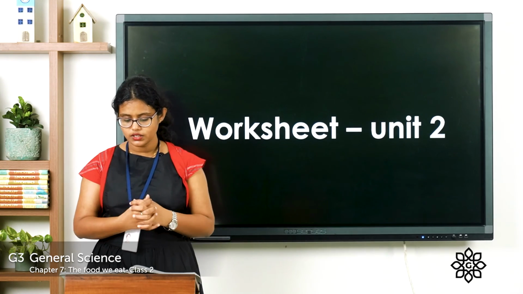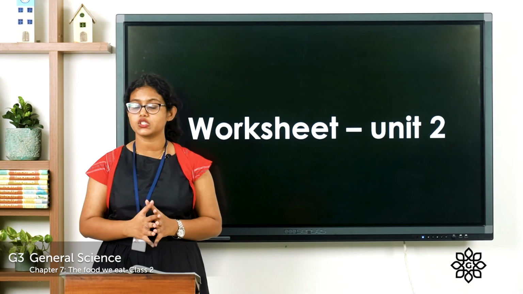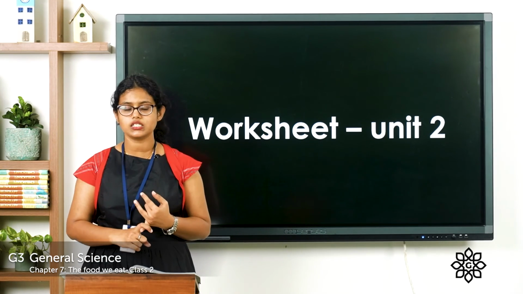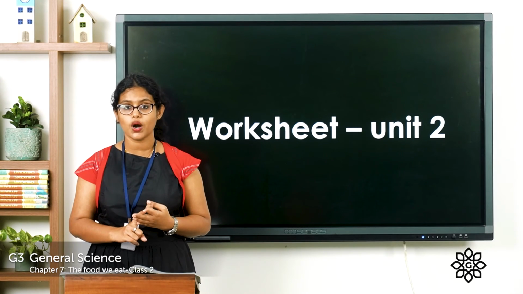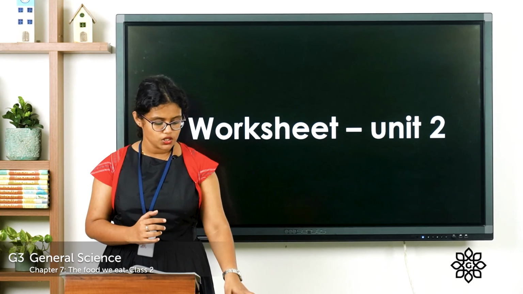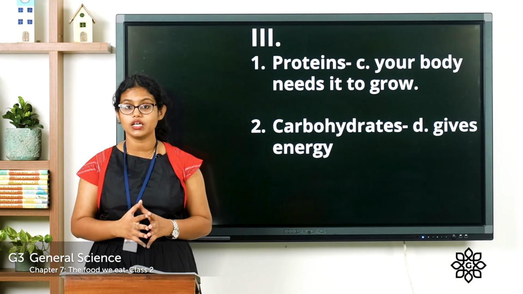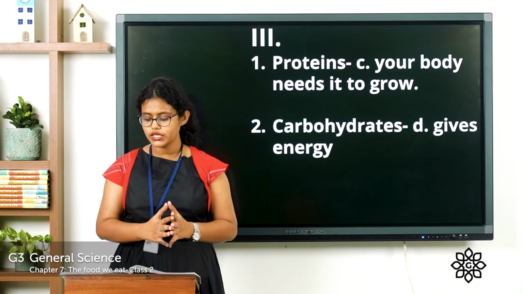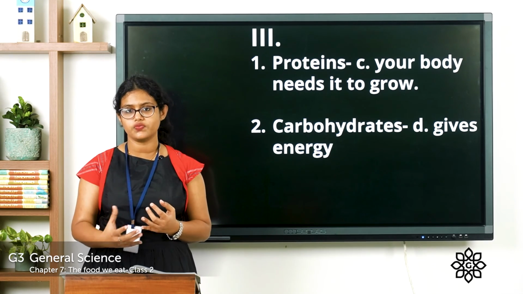Coming to the third one, match the following. So you have to match it with the correct pair. So first one, it is given proteins. Second one, carbohydrates. Third one, vitamins. And the fourth one, fruits and vegetables. So let's see, proteins, which is the correct pair. You have to match with letter C. So your body needs to grow. For your body to grow, you need protein-rich food.